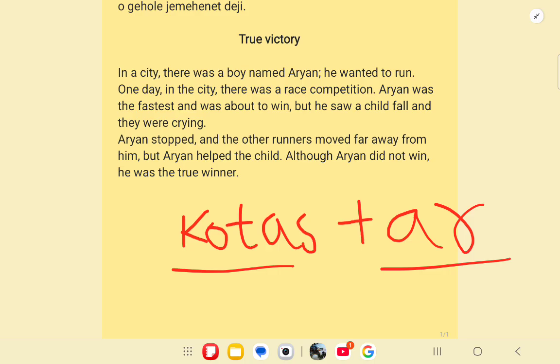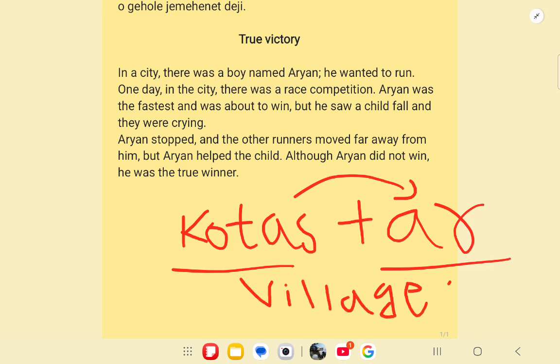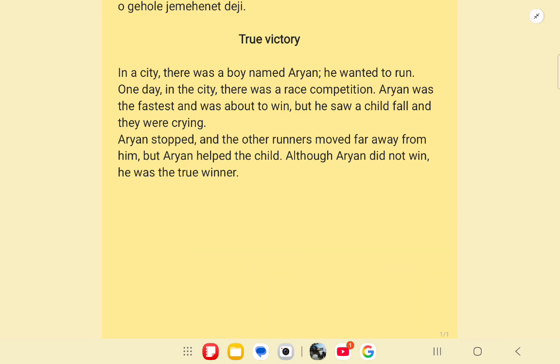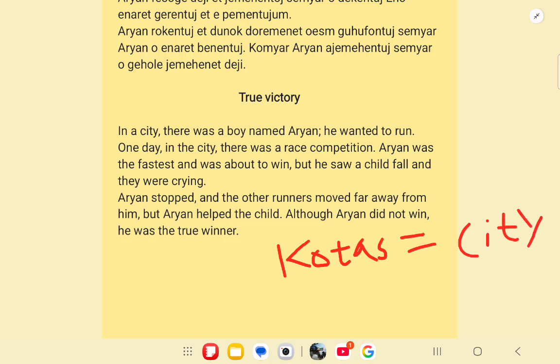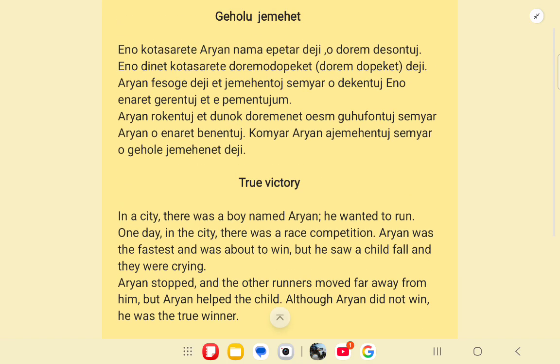So when we combine this together, it makes a word for a village or town. So when we join together, we get Kotasar, which means village or town.